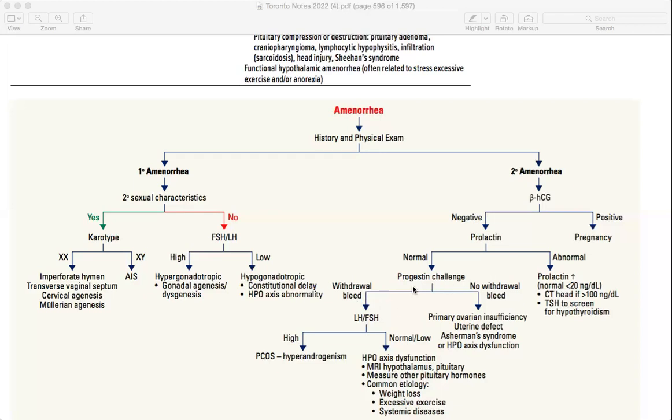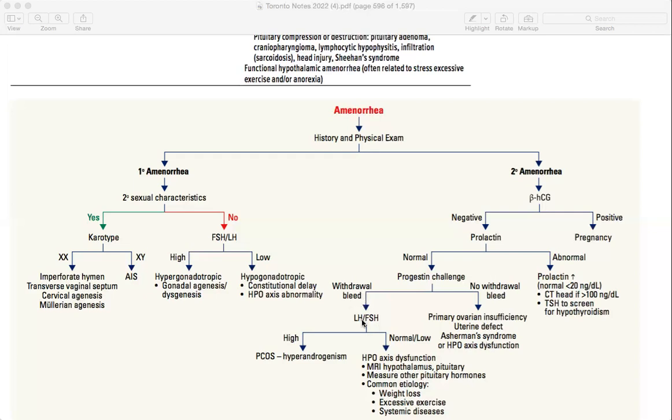If that woman doesn't bleed, then it means she is having primary ovarian insufficiency, because if the ovaries are not working properly, then how can progesterone work properly, right? So that's why the progesterone challenge doesn't work there. Progesterone challenge means you give progesterone and she doesn't bleed, then it's negative. Then maybe Asherman syndrome, like adhesion formation in the uterus, or maybe a uterine defect, or HPO axis dysfunction, from the hypothalamus to pituitary to the ovary, there is some axis maybe disturbed.